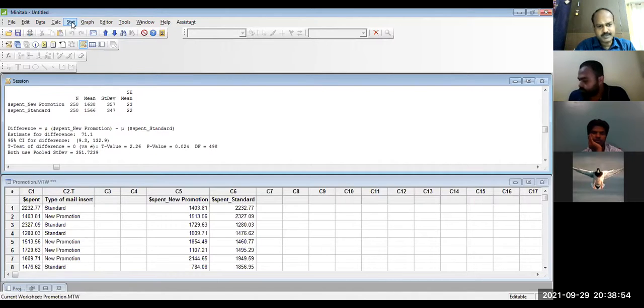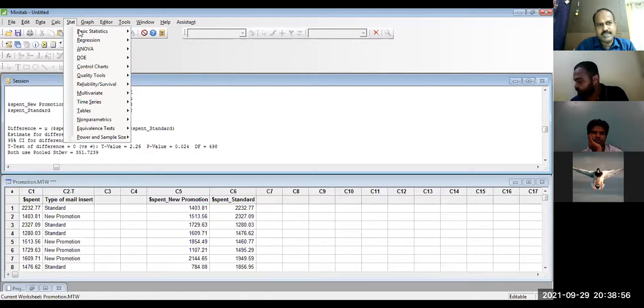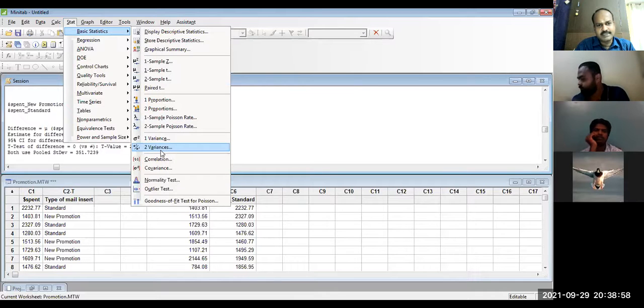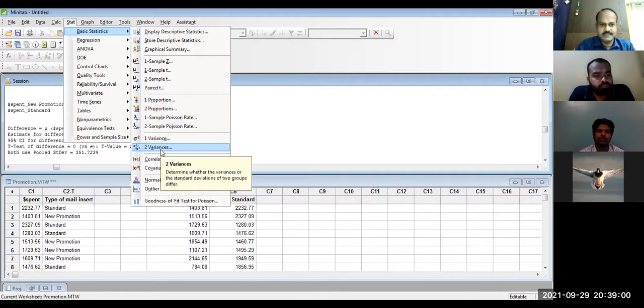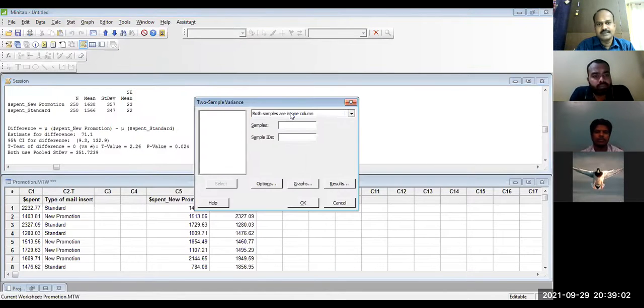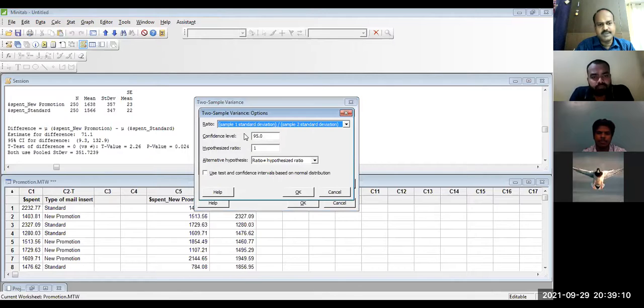Now, let us do the variance study. Go to Stat, Basic Statistics. There is something called two variances. Data in one column? No, sample 1 in column 5, sample 2 in column 6. Option: when variances are equal, standard deviations will be equal. When standard deviations are equal, the ratio of the standard deviations will be equal to 1.